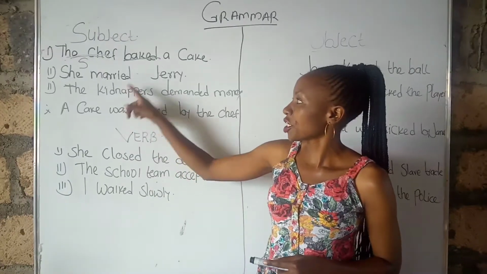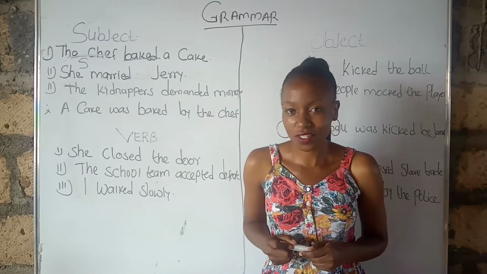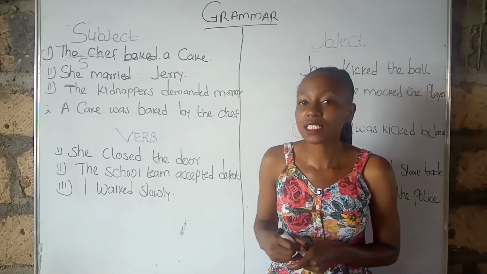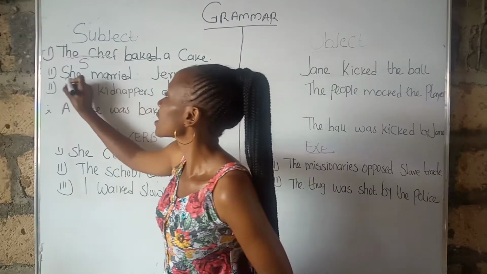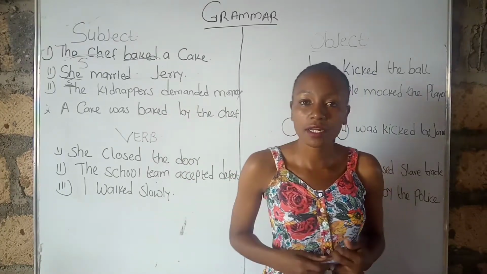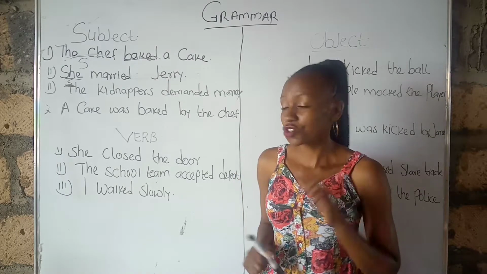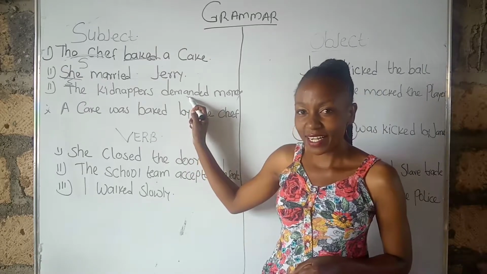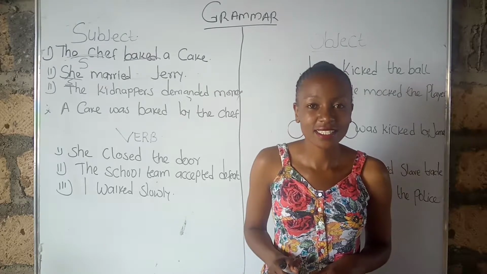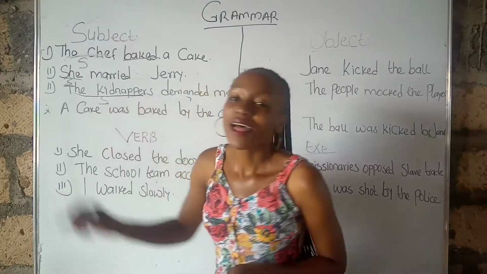Number 2: She married Jerry. The action there is marry. Who did that? It is she. So she is our subject. And lastly, the kidnappers demanded money. The action is demanded. Who did that? It is the kidnappers. So this one is the subject.